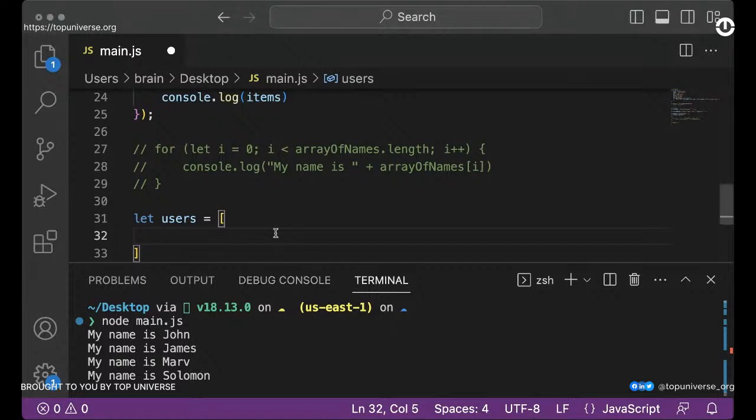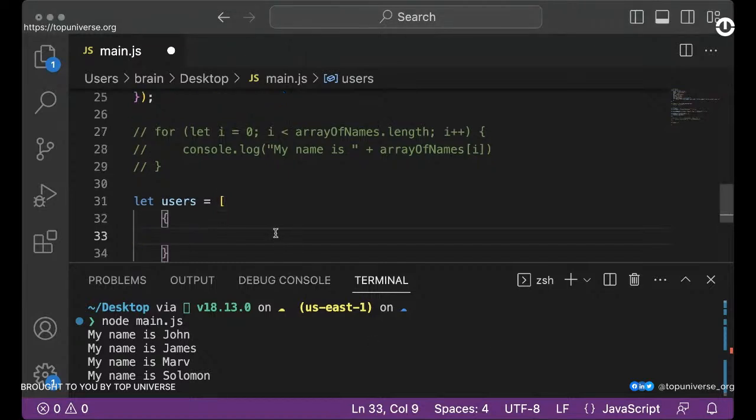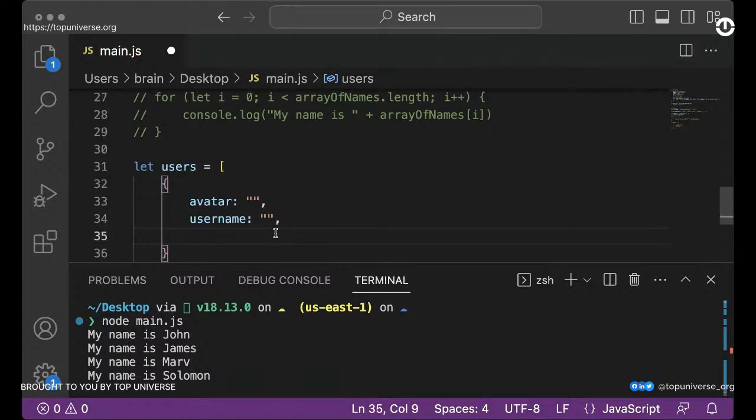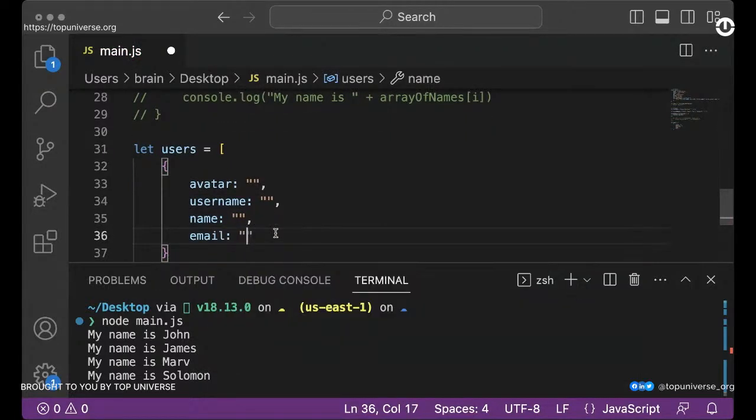All right, so we have some objects here. The first object, I would just say we have the username. Maybe we have the avatar, which is their picture. So we have the avatar, the username, and let's put one item, the name. We have the name, and yeah, the email. Okay, so this is pretty much good.